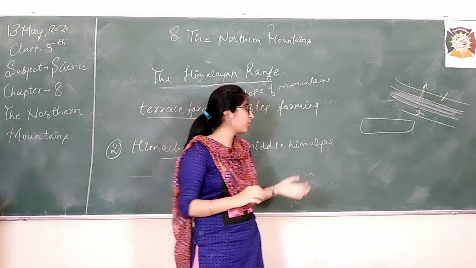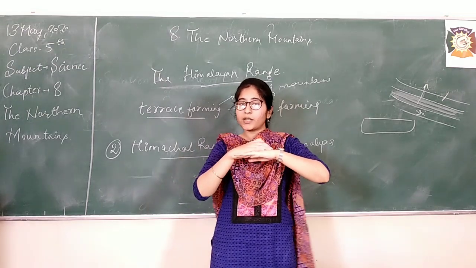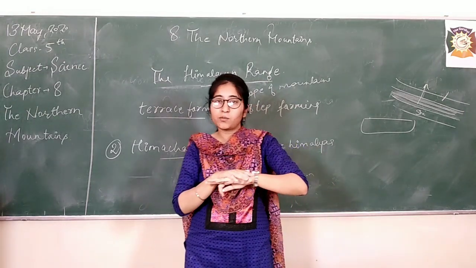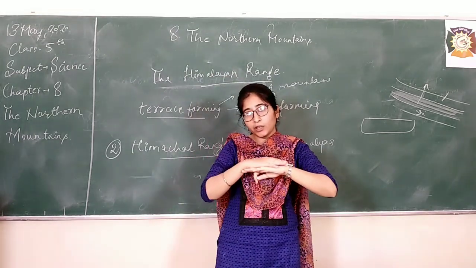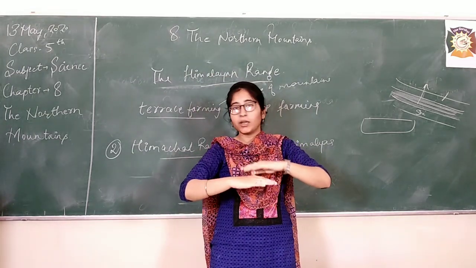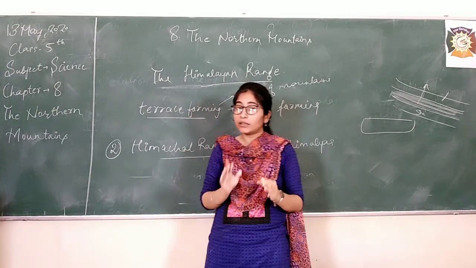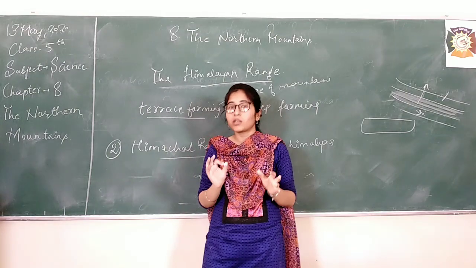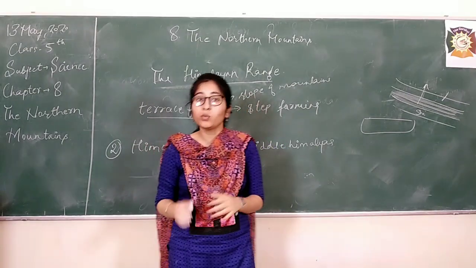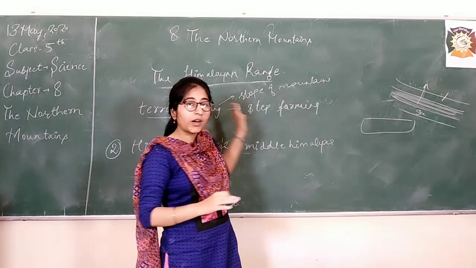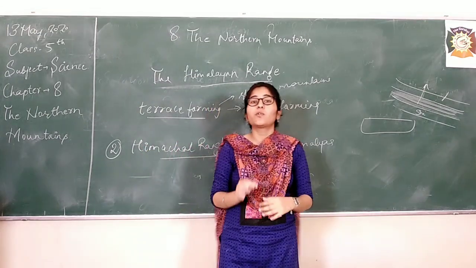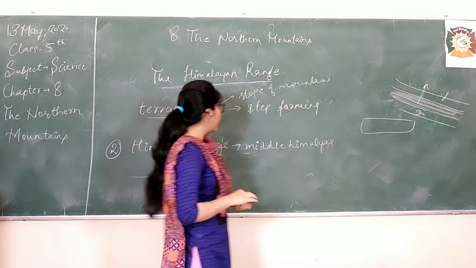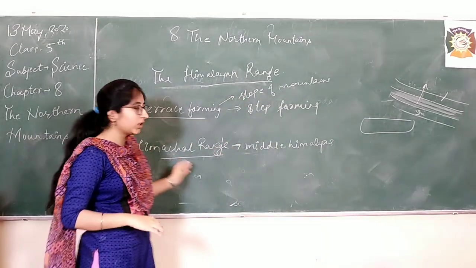What is it? Suppose I have a crop on my first layer, and I provide water to it. The plant will absorb its water, and where will the remaining water go? It will go to the next step and then to the next step. So you can clearly think that in such kind of farming, a very small amount of water is required. So we can do farming with less water. So what is the advantage of terrace farming? Less water is required as the water is reused at each step. So these are the features we learned.